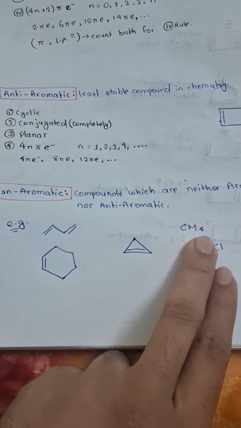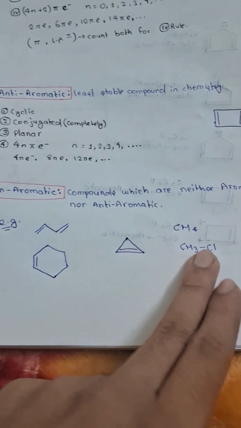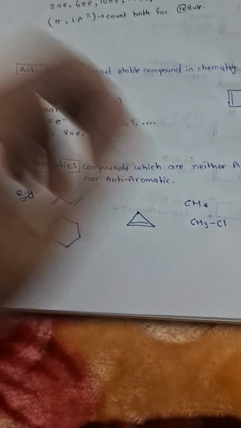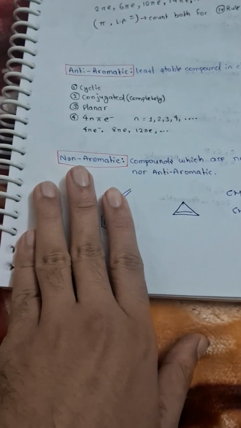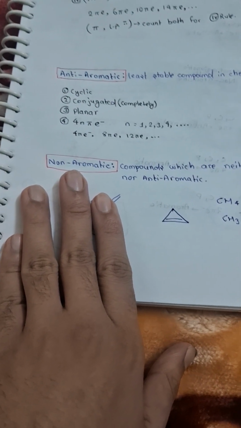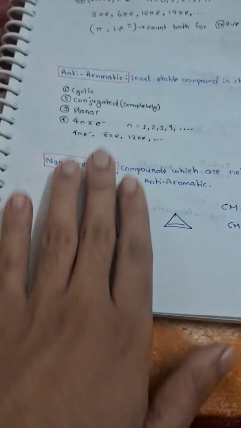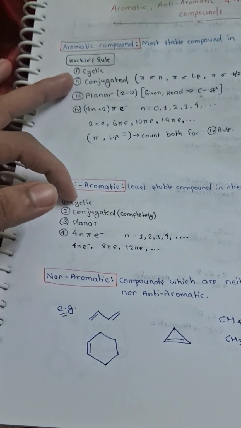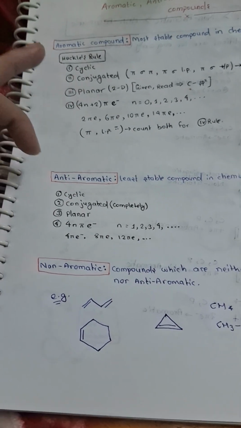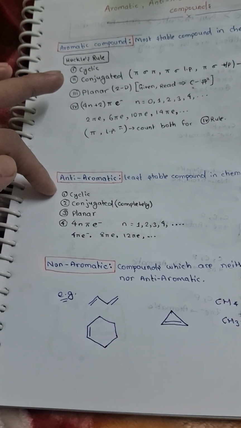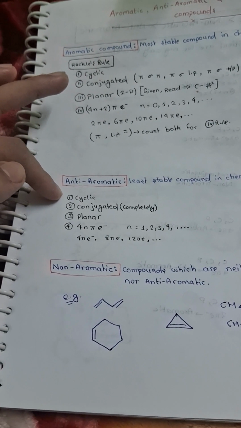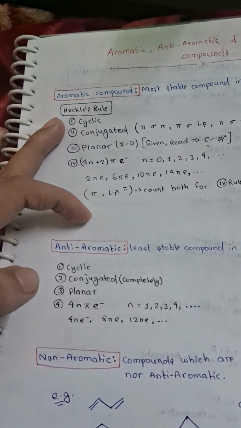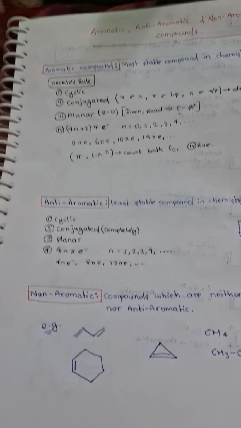CH4 is not cyclic. So non-cyclic compounds are non-aromatic compounds. The non-aromatic compounds have a stability in between these two: anti-aromatic is the least stable, aromatic is the most stable compound, and non-aromatic comes in between them.